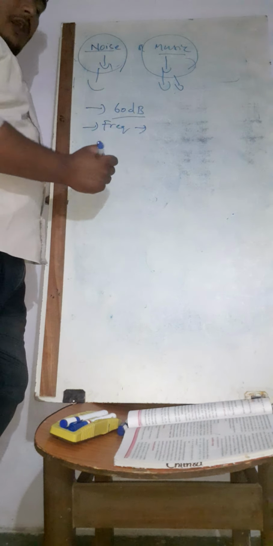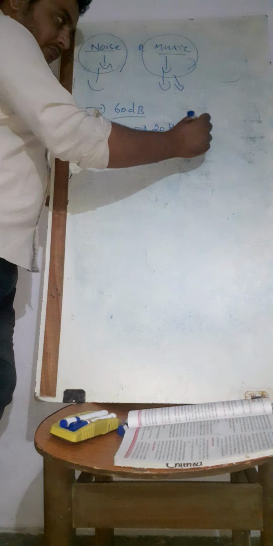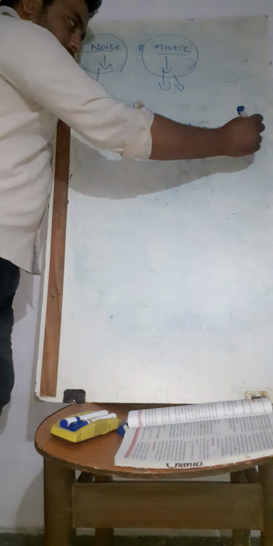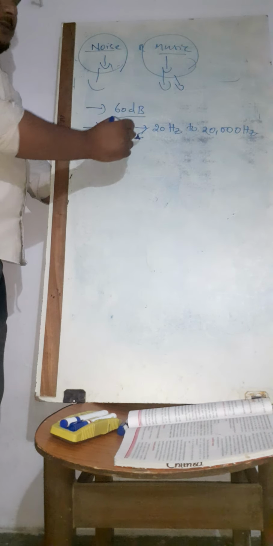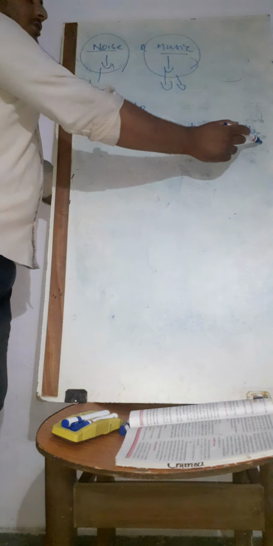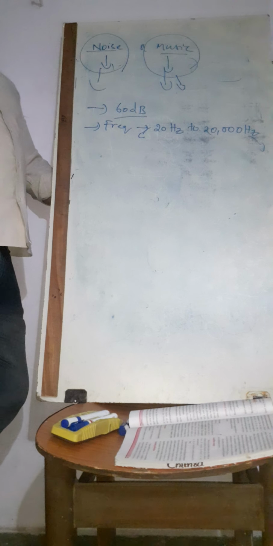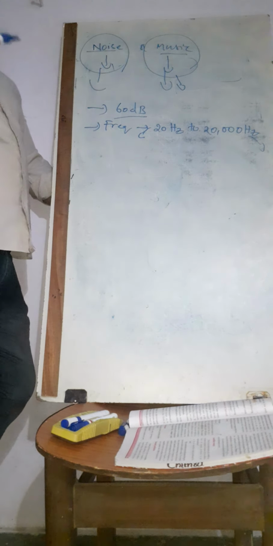The audible range of frequencies is 20 hertz to 20,000 hertz. If a sound is less than 20 hertz, you can't hear it. If it is more than 20,000 hertz, your ears are unable to hear it, and your ears can get damaged.